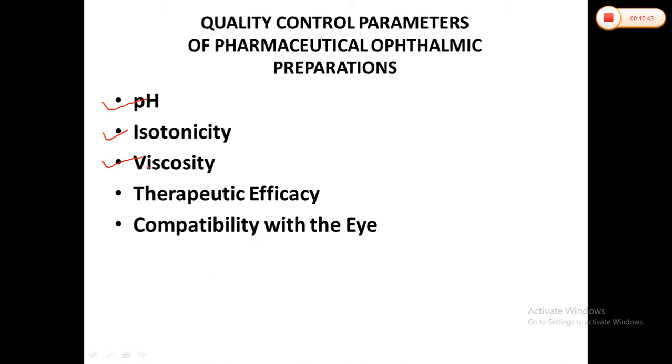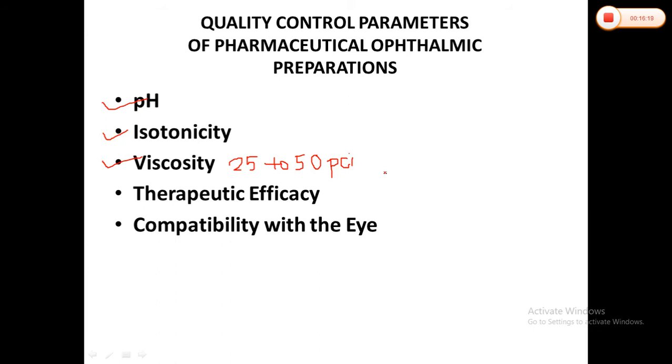The most common viscosity desired in ophthalmic formulations is in the range of 25 to 50 psi, which can be tolerable, or we can say acceptable.